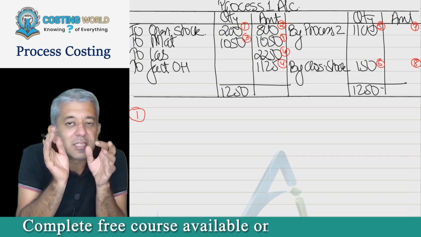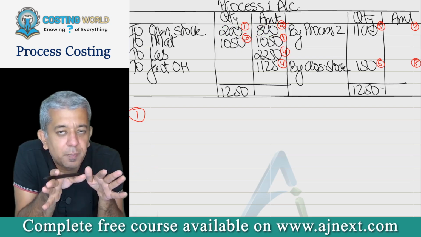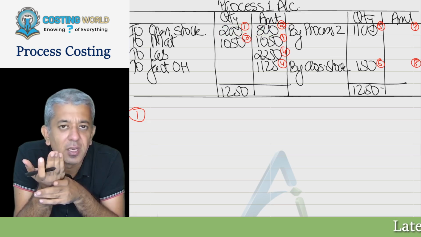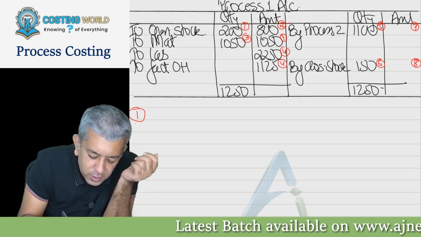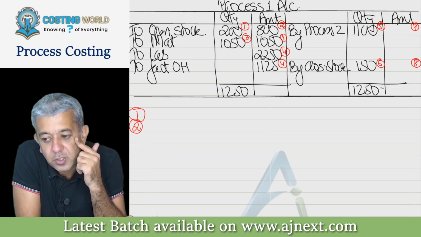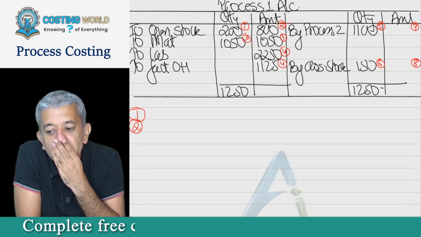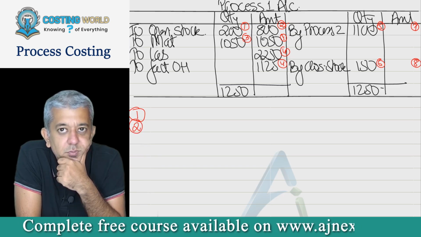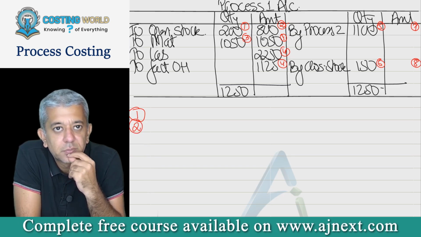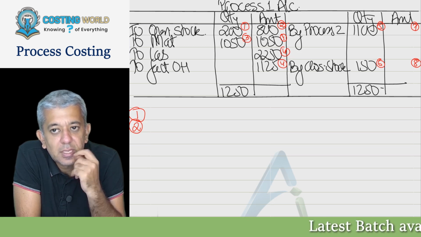Tell me one thing, is this last period's cost or current period cost? Last period. We must have incurred this cost in the last period. So you all write down second: cost incurred on opening stock in the last period.